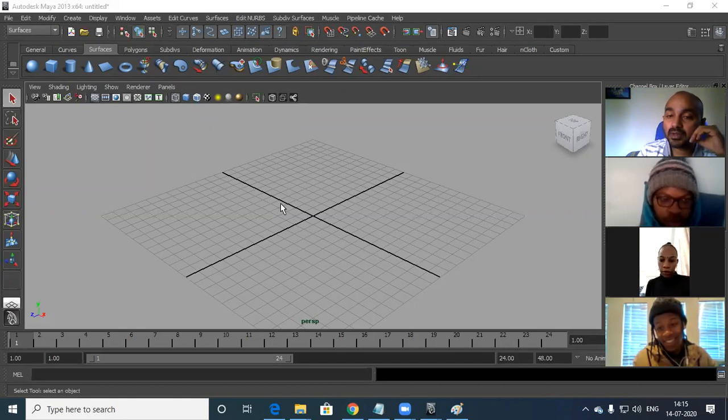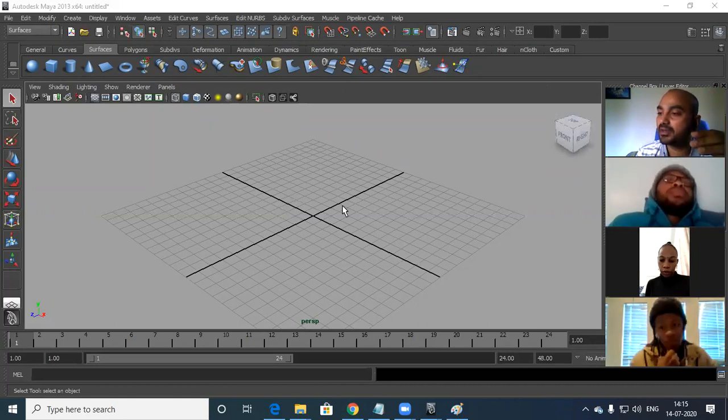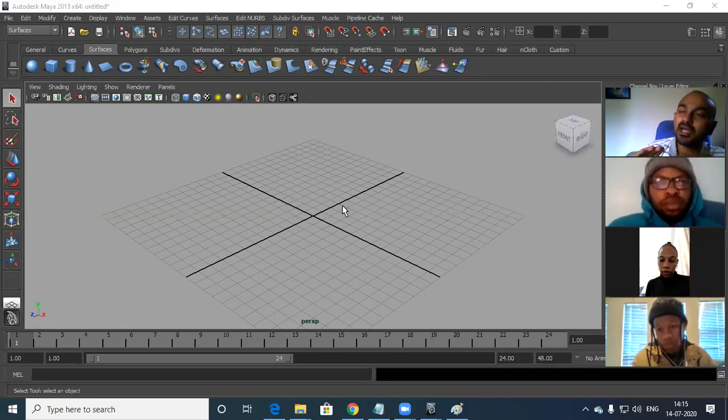Especially animation, this 3D, is a combination of science and maths, and it's more creative. I'll teach you step by step, very slowly, or if your understanding level is faster, I can go faster.